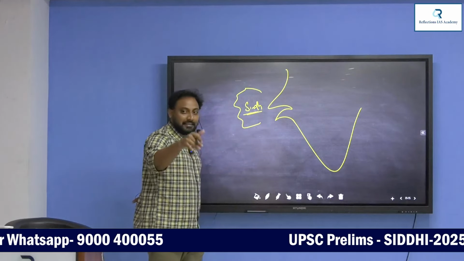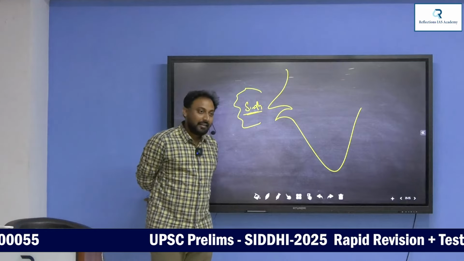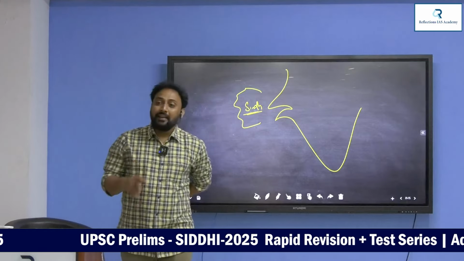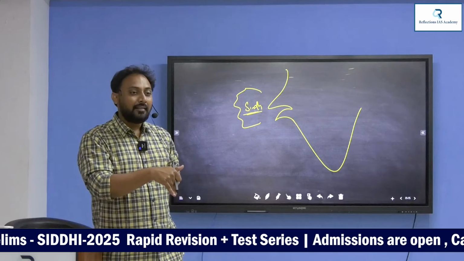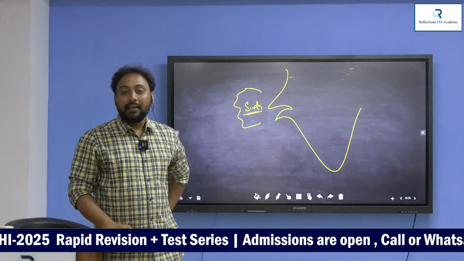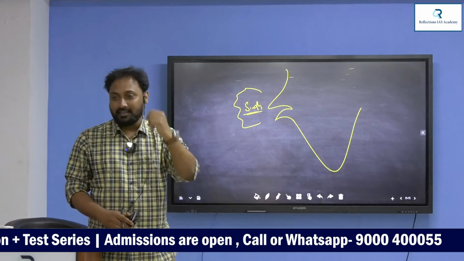Sindh had already signed the subsidiary alliance. Understand? Sindh was already part of the subsidiary alliance. Now, when any princely state accepted the subsidiary alliance, what does it mean? They have to depend upon the British only for protection. The British have to protect Sindh. Instead of that, the British conquered Sindh.